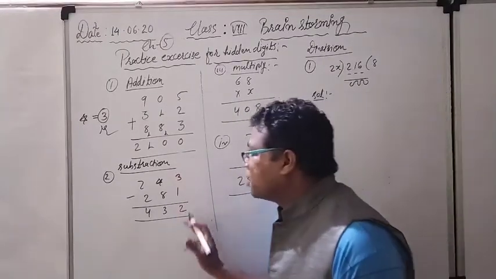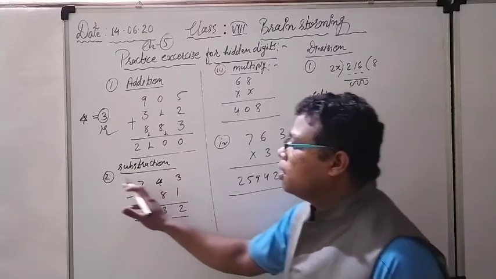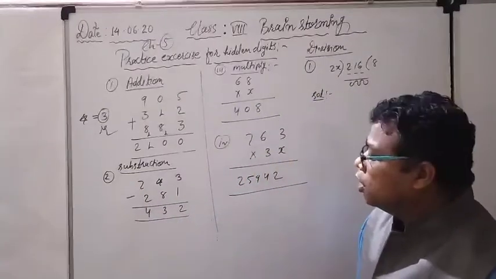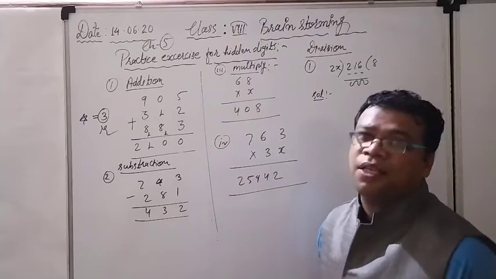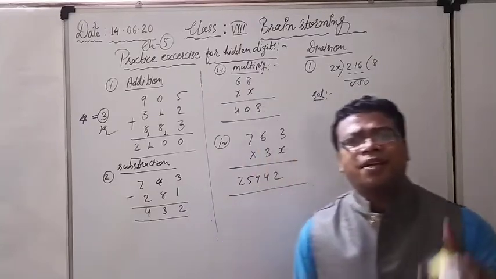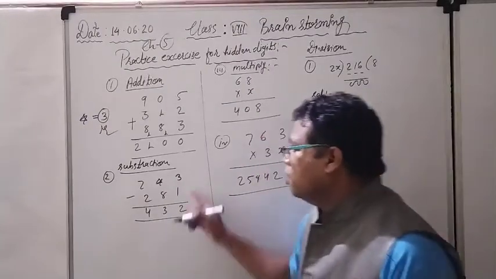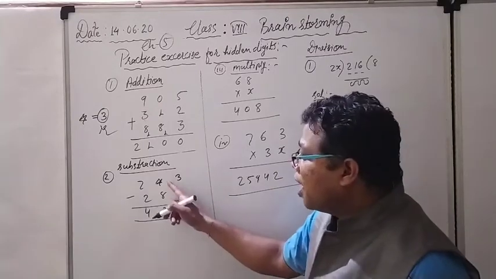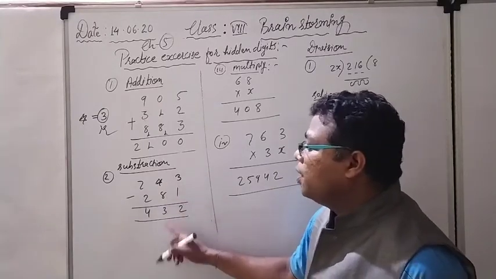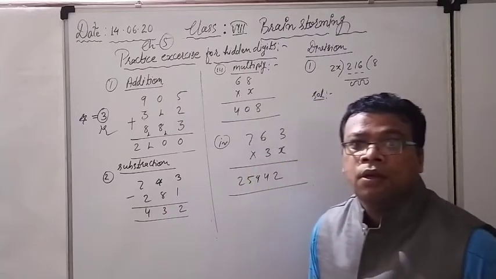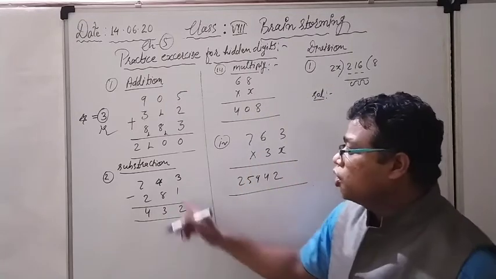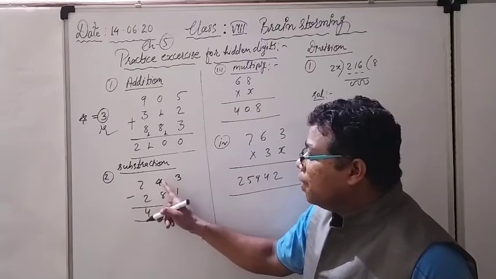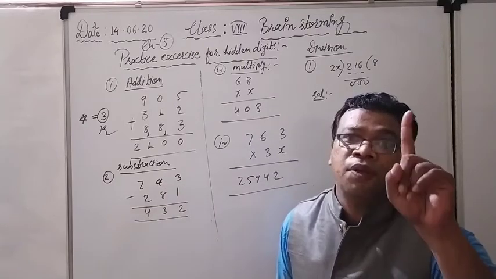Right now see the subtraction operation. Come to the second question. What is the second question? Again see, only one star is there, meaning only one missing digit. 3 minus 1 is 2, we know it, no problem. After that, star minus 8 will give me 3. What is the process? In place of the star only one digit will be there.